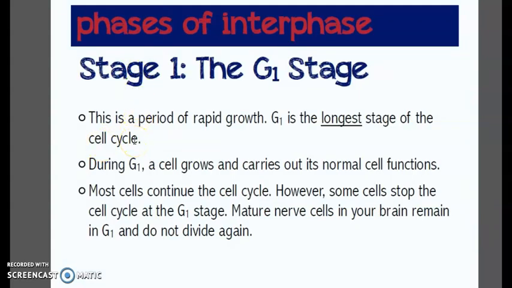Now let's check into the phases of interphase. Stage 1 is the G1 stage. This is a period of rapid growth. G1 is the longest stage of the cell cycle. During G1, a cell grows and carries out its normal cell functions. Most cells continue the cell cycle. However, some cells stop the cell cycle at the G1 stage. Mature nerve cells in your brain remain in G1 and they do not divide again.